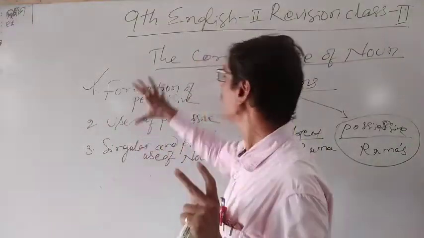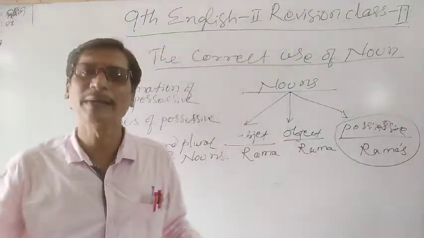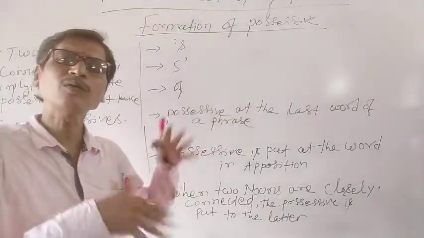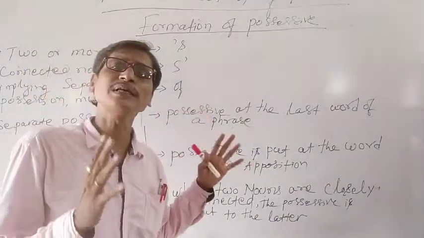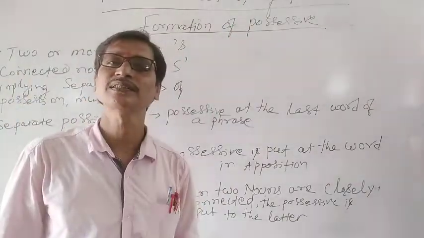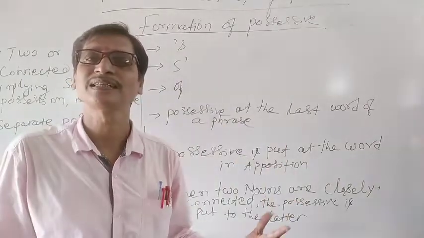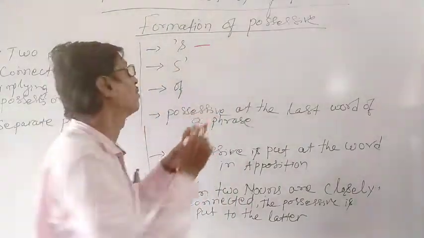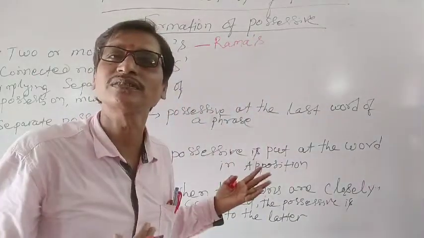So let's understand what instructions are given to us about the formation of a possessive case. Let me write on this board so that you can better understand. Now we are going to discuss how we can form the possessive case of nouns. That means the formation of possessives. Formation means creation. How we can create the possessive case. Just like Ramo's, the possessive case of Ramo. Ramo apostrophe S is Ramo's.